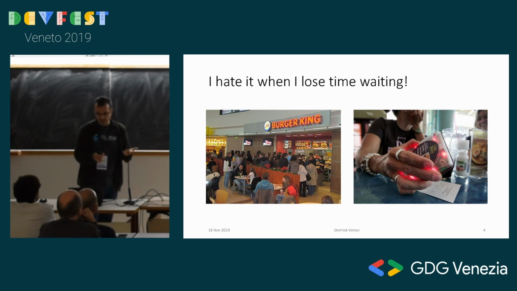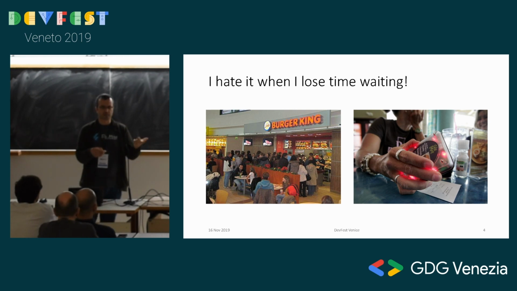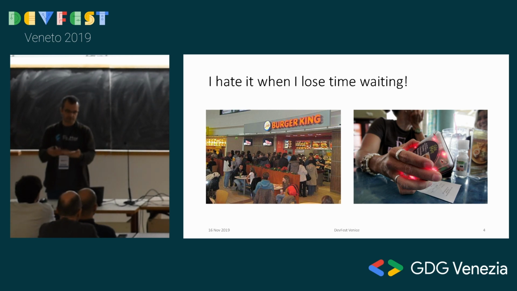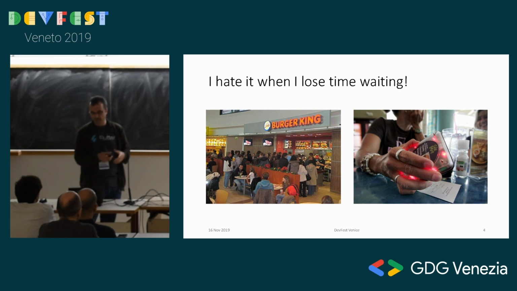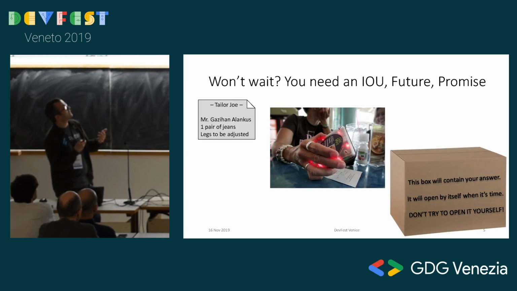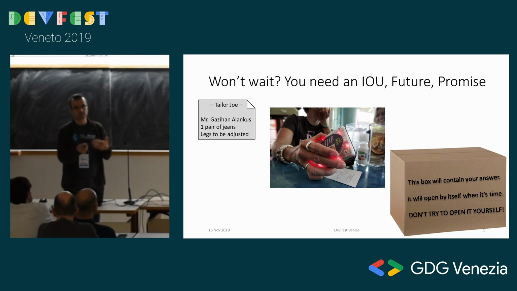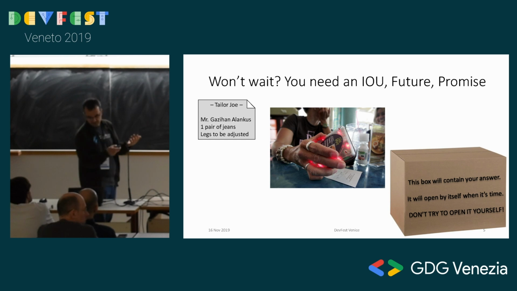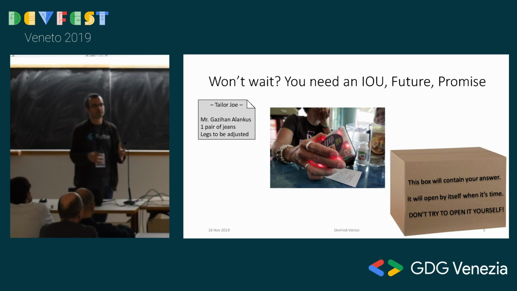So I hate when I lose time waiting in front of a restaurant like this. In some restaurants, in some self-serve restaurants, they give you a little device. You sit down, you do your other things, and then when it's ready, it buzzes and you get your food. So this will be our future object or promise object analogy in this talk. If you don't want to wait, you need something like this device or an IOU, like a receipt that says he's going to get his jeans, or like a box that says this box will contain your answer. It will open by itself when it's time. Don't try to open it yourself at the moment.